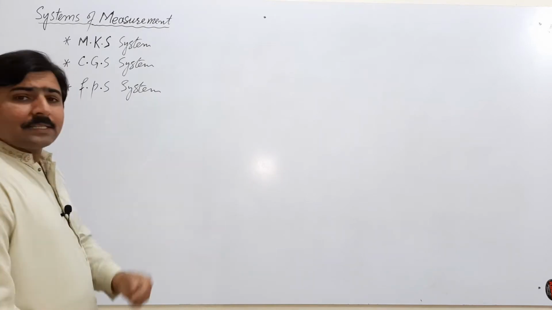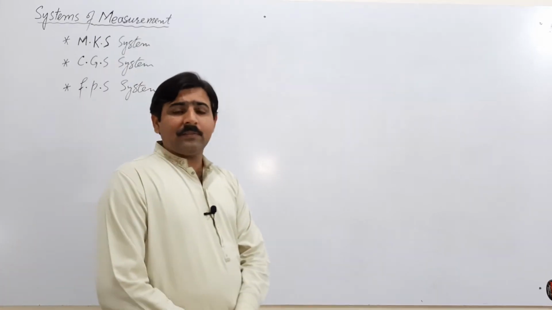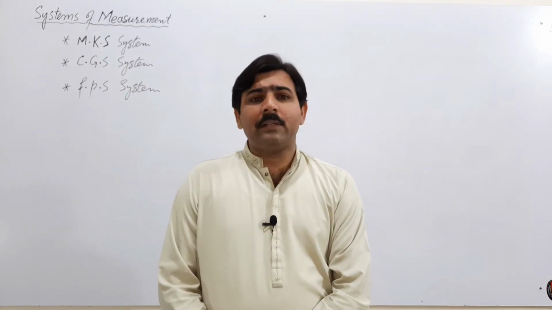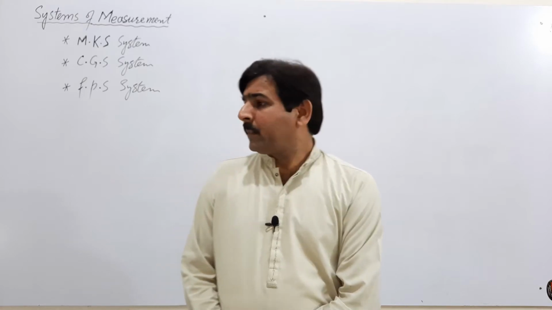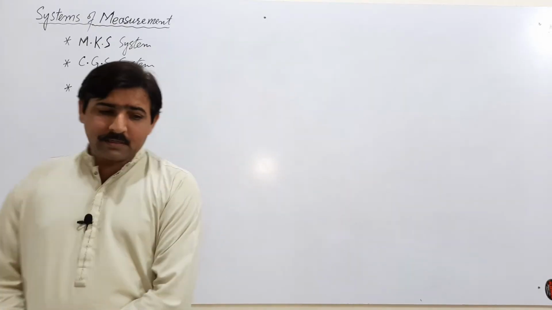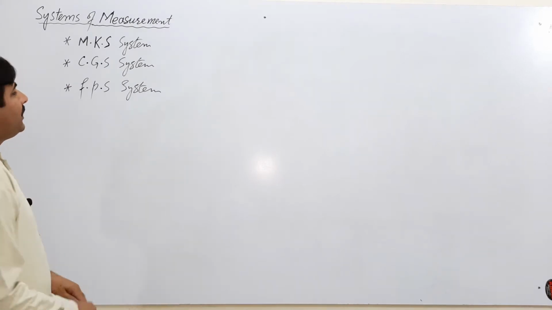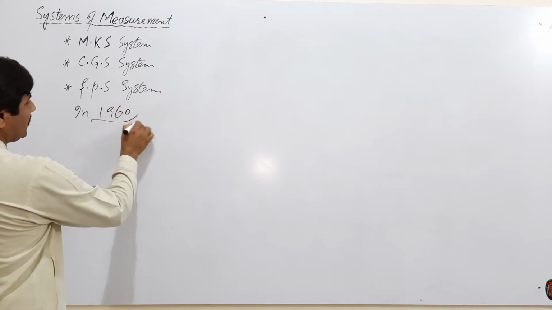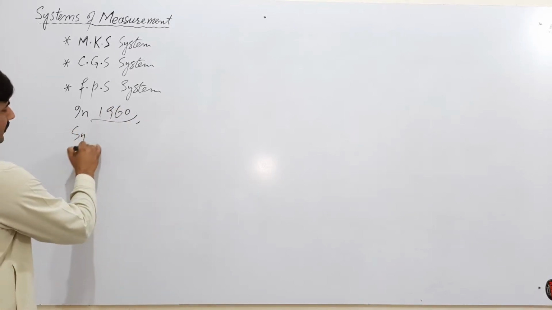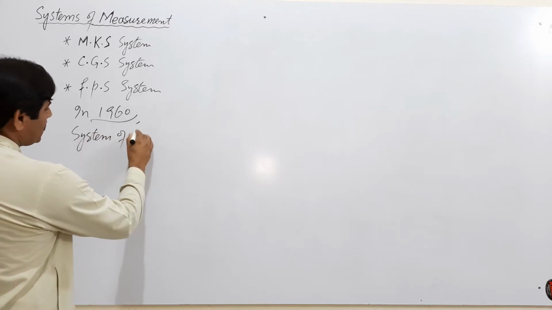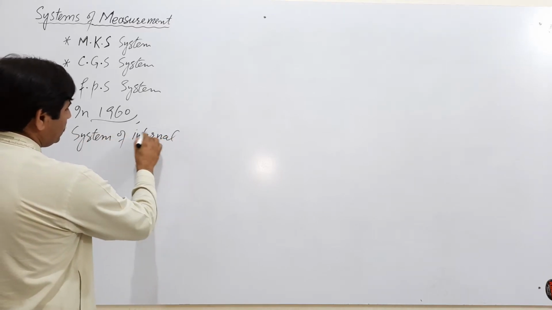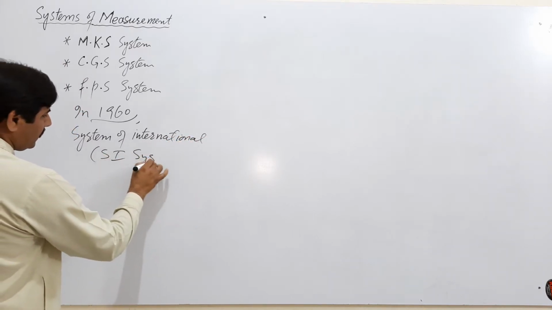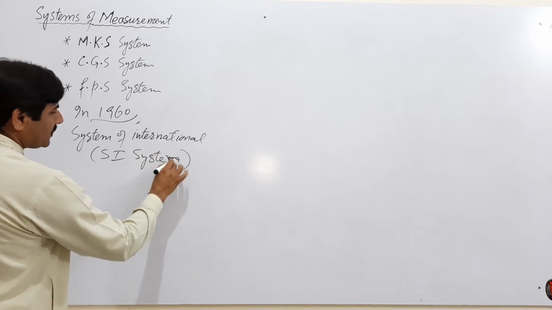Before 1960, in different areas of the world, different measuring systems were used, and there was a problem for international barter and international trading. In 1960, a committee for weights and measures formed the System of International. The SI system was established.